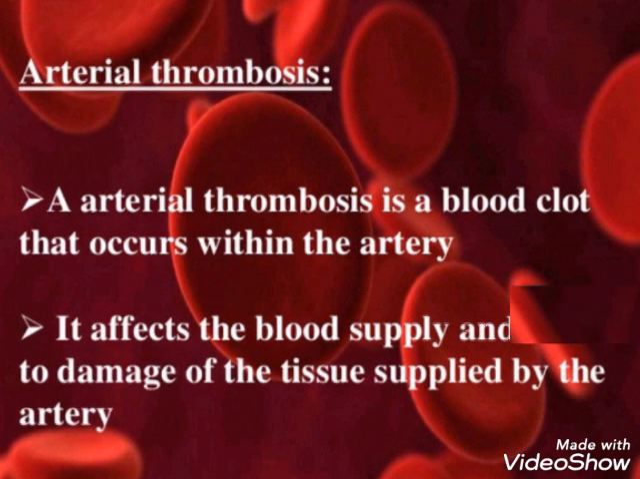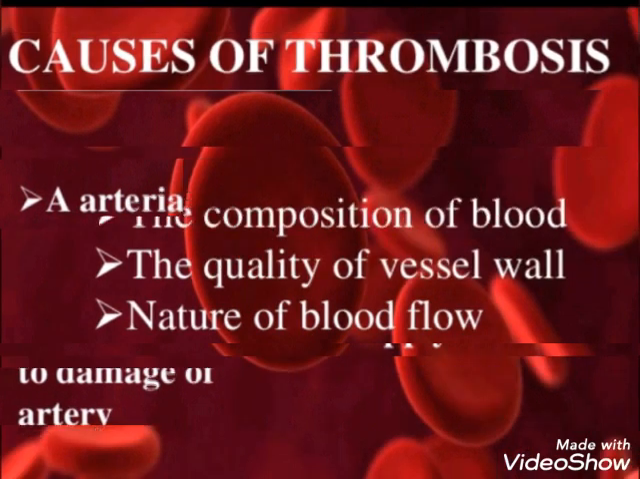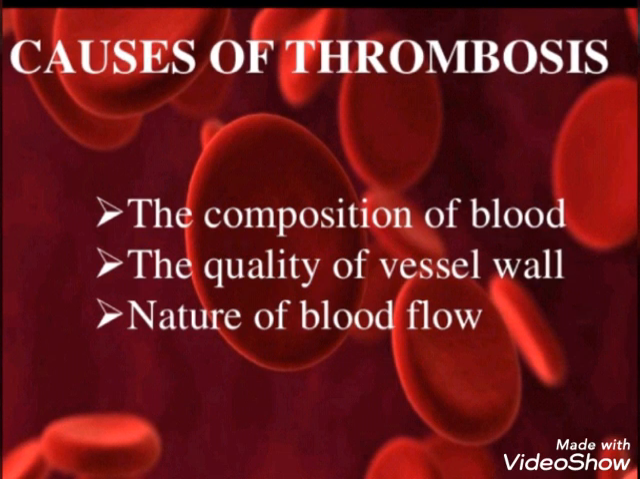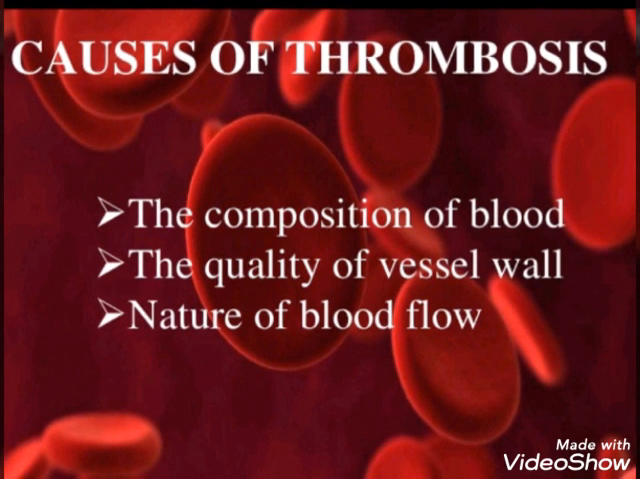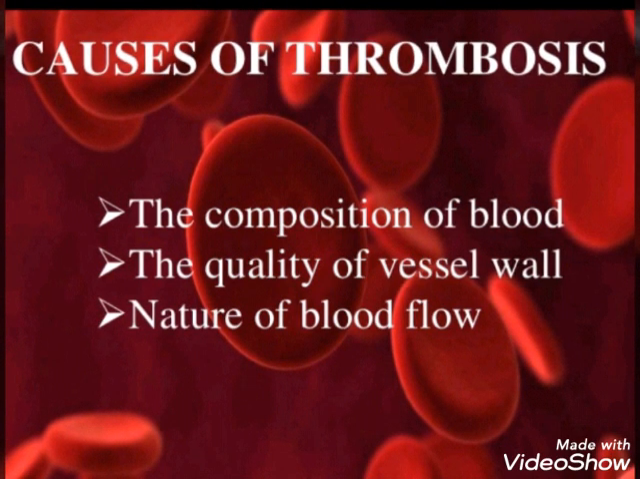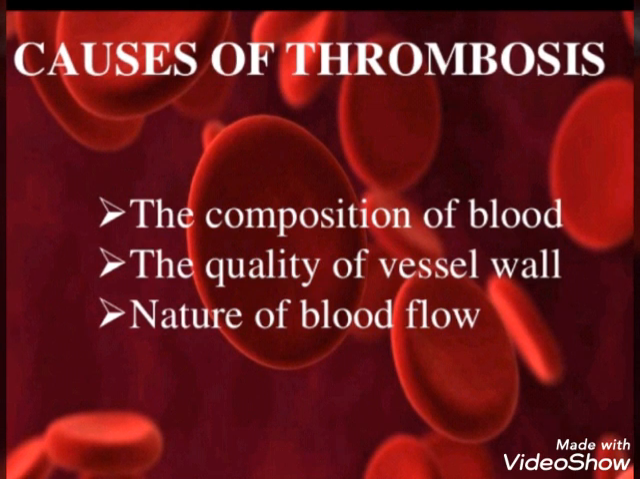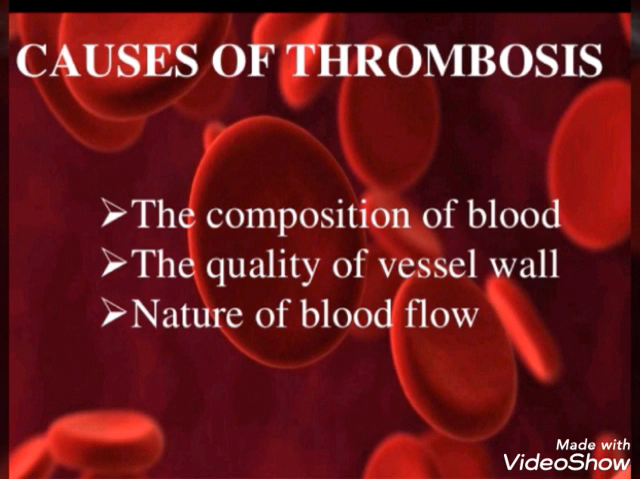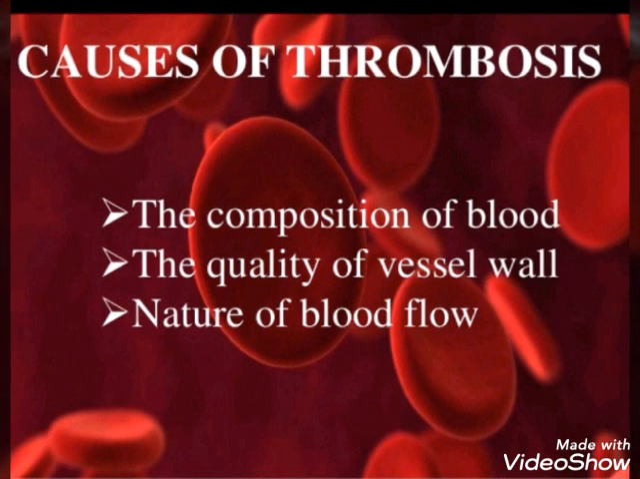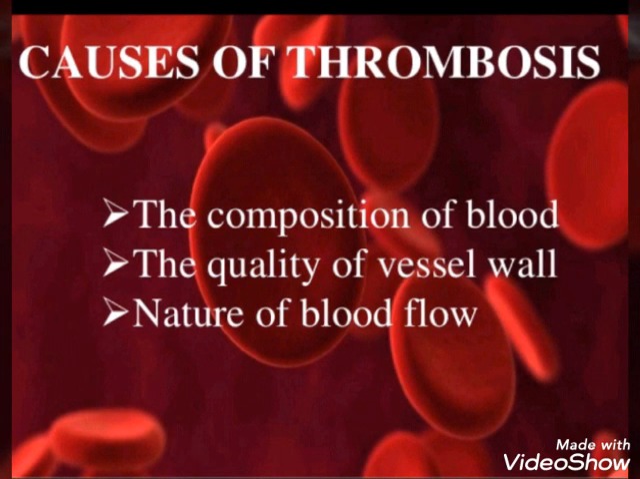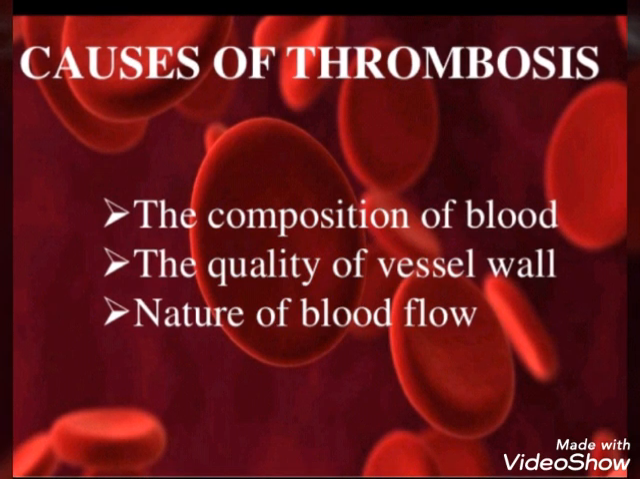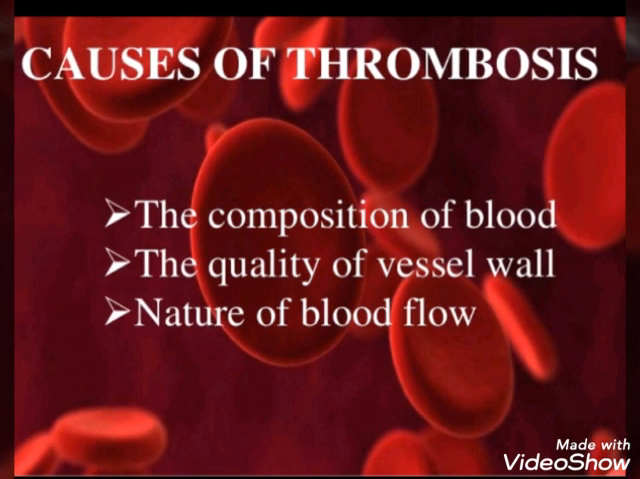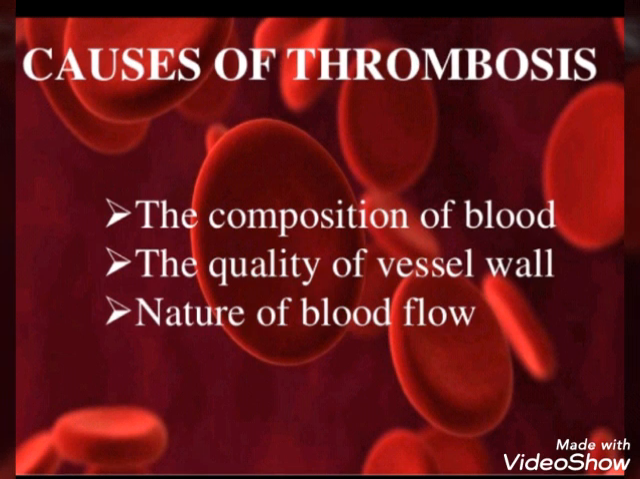Then we'll see the causes and risk factors. What are the causes of thrombosis? The first one is the composition of blood. As you know, there are 13 blood clotting factors. Whenever there is more production of the blood clotting factors like platelets and fibrin, they cause the blood to form a clot, and that is causing thrombosis. Then the quality of the blood vessels and nature of the blood flow. So these were the causes.